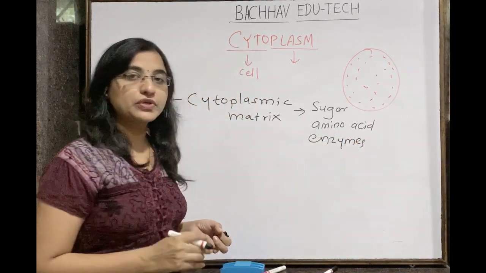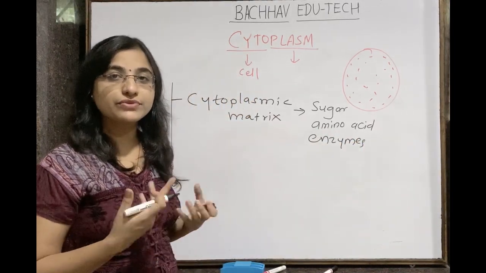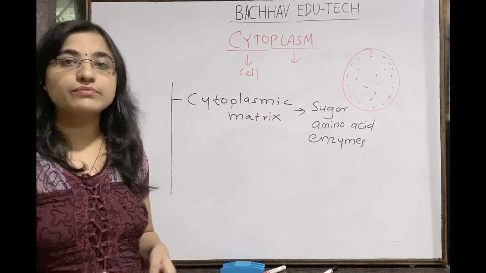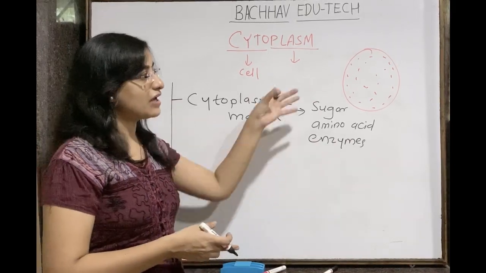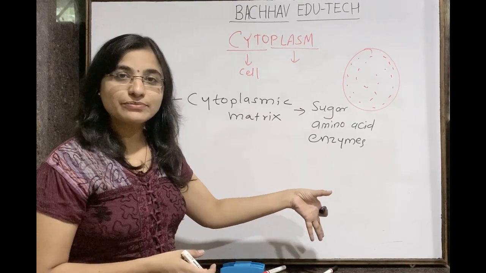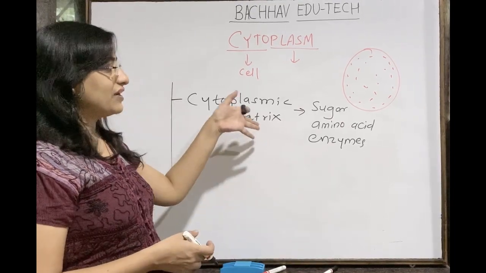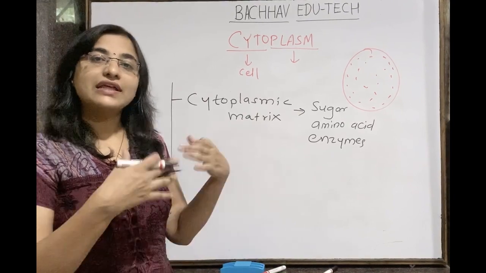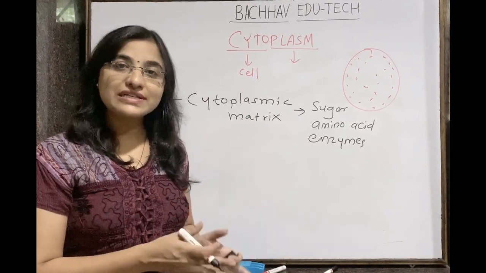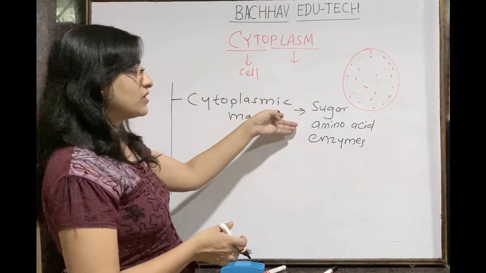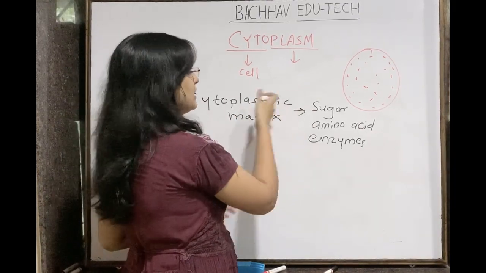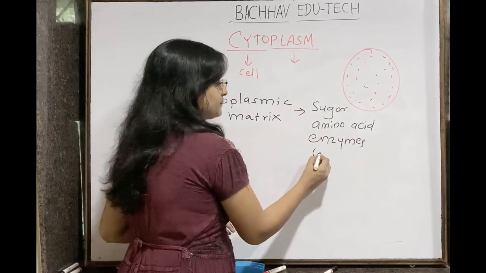Why is this so? Because whatever metabolic processes are going to occur, they occur majorly in the cytoplasm, as a number of different organelles are present in the cytoplasm itself. Whatever raw material or waste material there is will be present in the cytoplasm. So sugar, amino acids and enzymes are present in the cytoplasmic matrix.